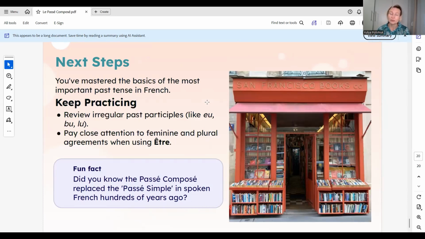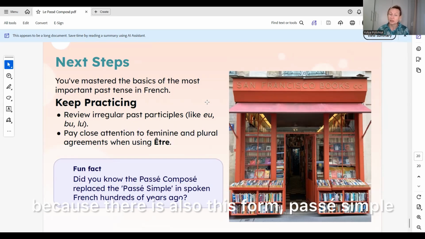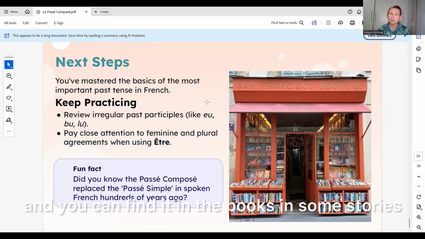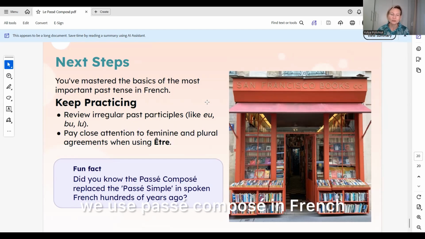And by the way, a very important comment, passé composé in French replaced the passé simple in spoken French hundreds of years ago, because there is also this form passé simple, and you can find it in the books, in some stories, but normally, to describe past actions, we use passé composé in French.